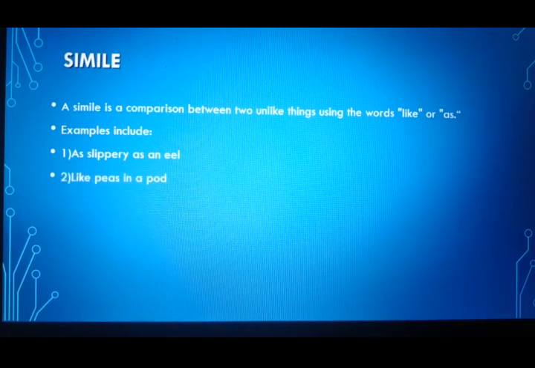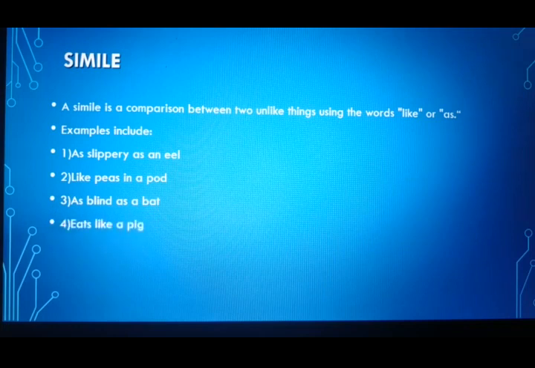Like peas in a pod. We are comparing somebody who is like a pea in a pod. As blind as a bat. So we are comparing the person with different things by using as or like. Eats like a pig. How does a person eat? He eats like a pig. So I am comparing his eating habits with a pig, using like to compare these two things. As wise as an owl. So I am saying the person is as wise as an owl. Here as is used to compare the wisdom of a person with an owl.